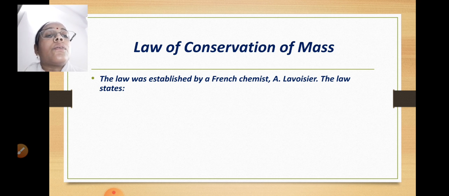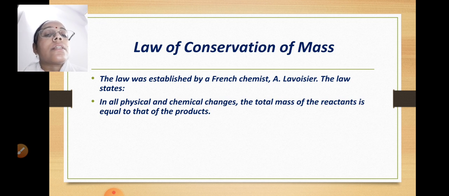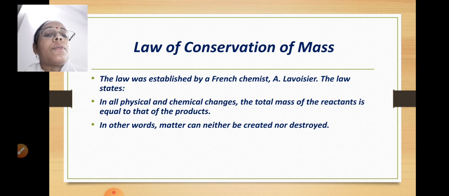And what does this law state? It states that in all physical and chemical changes, the total mass of the reactants is equal to the total mass of the products.